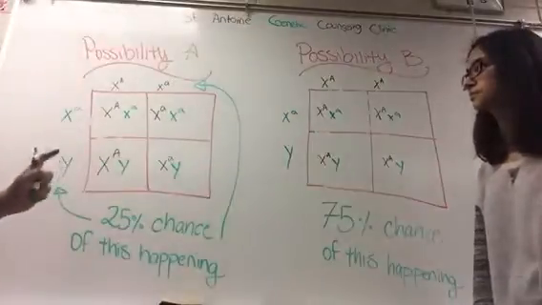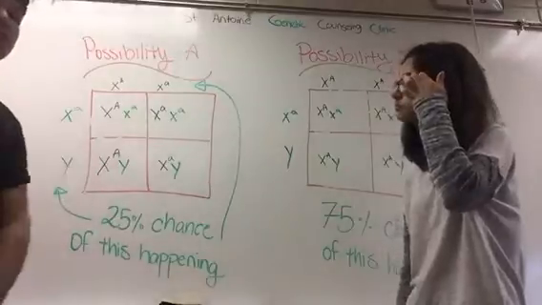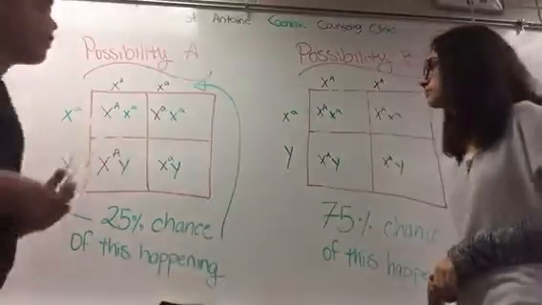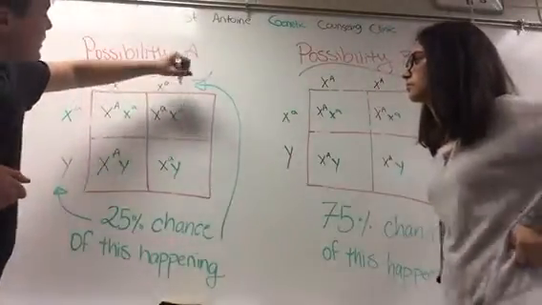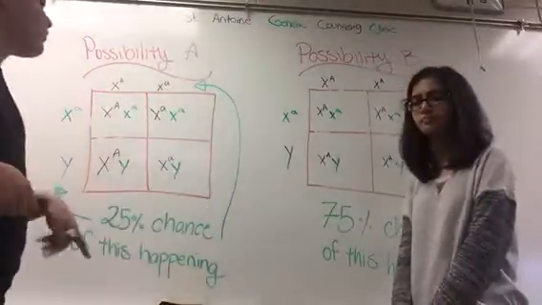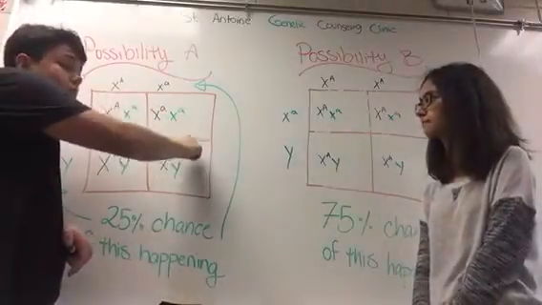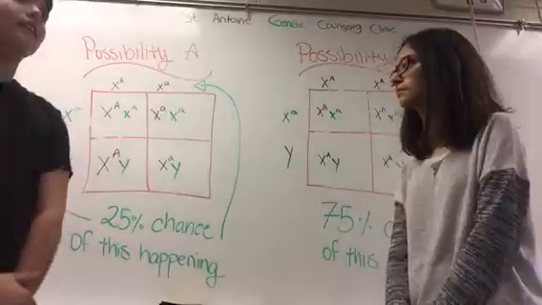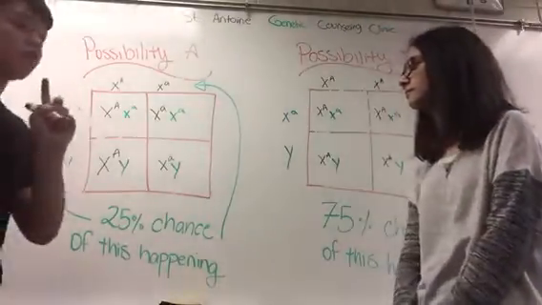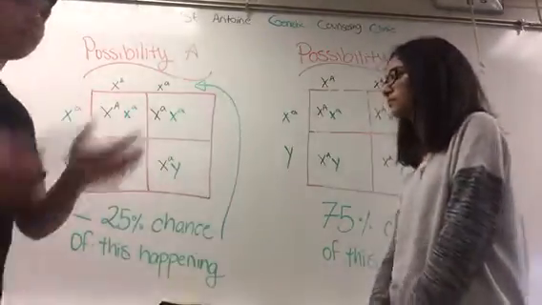And now we're going to look at this. If you were to have 4 children, there's a 50% chance that 2 would be girls. There's a 25% chance that 2 girls would have the disease, because as you can see, XX means a girl. So out of the 2 girls, there's a 50% chance that one would have it. Multiply that by the 50% chance that another would have it, and that is a 25% chance that 2 girls would have it. If you just have 1 boy, there is just going to be a 50% chance, because out of the boys, 50% have it. And there you have it.